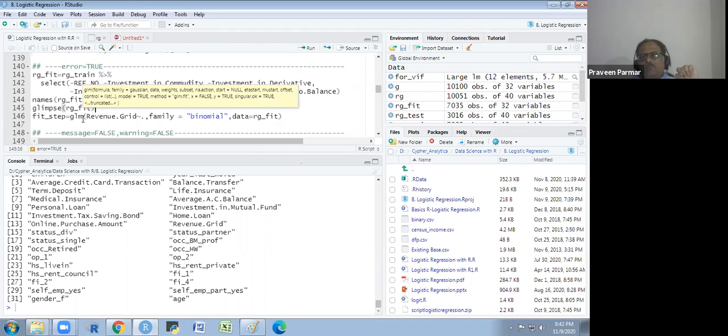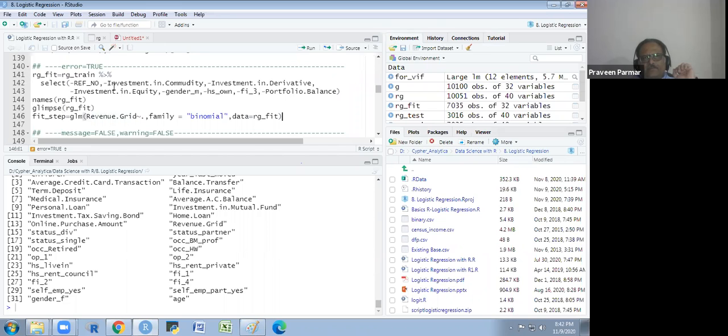I create a GLM model now for this. So revenue grid, there is no reference number, so I will not subtract it. And the family is binomial. Binomial family I am taking, and the data is RG fit.